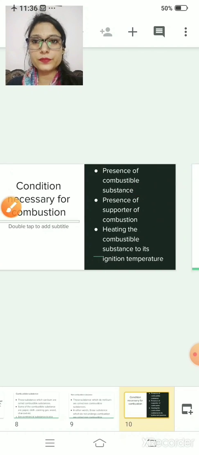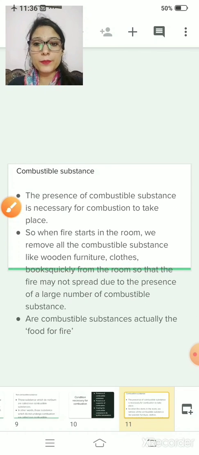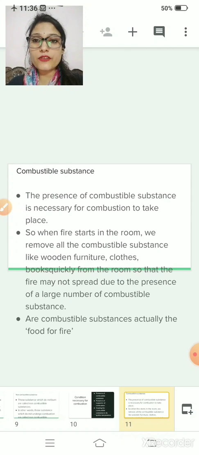Now let us start. Our first condition is combustible substance. As we saw, if we take iron instead of paper, does it start burning? No. If you want it to burn, the substance should be combustible. So the presence of a combustible substance is necessary for combustion to take place. Clear? If you take a nail, will it burn? No, if it will not burn, that means the combustion process will not take place. Now, when a fire starts in a room, we remove all the combustible substances.